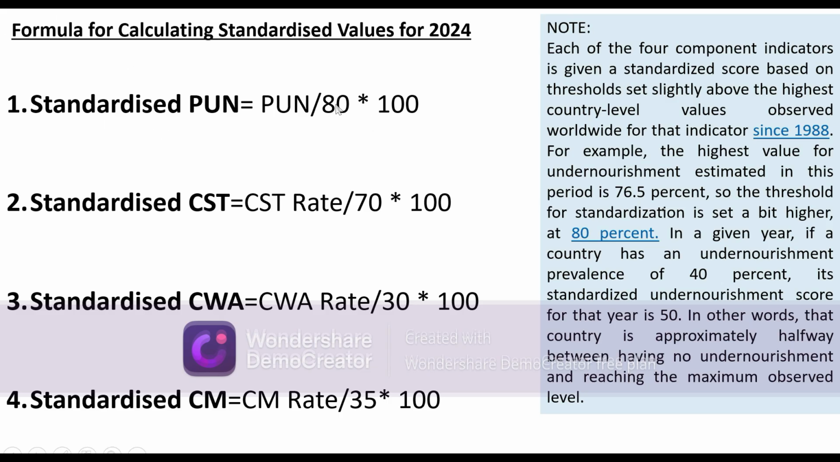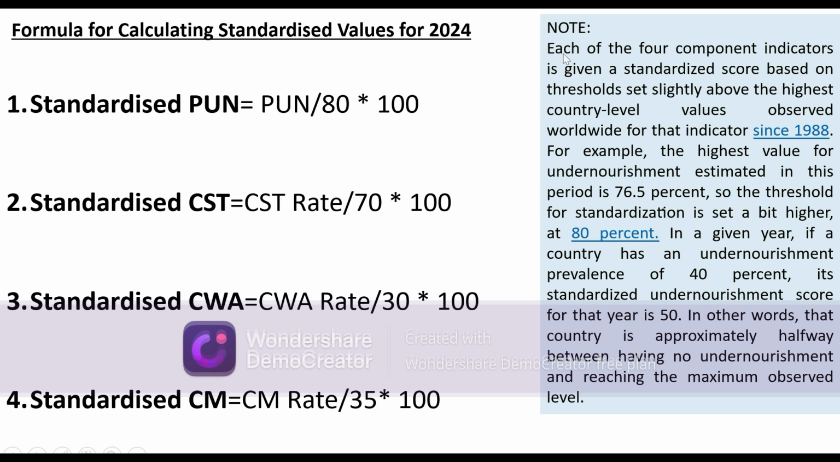Okay, so then the question is, where are these denominators 80, 70, 30, 35 coming from? To answer this, I have put a note here. If you read the note, you'll understand how these 80, 70, 30 and 35 are coming. PUN, CST rate, CWA rate, CM rate are the actual values of a specific country, which we will see in the subsequent slide. So just to make you understand about this denominator, let me read it out for you here.